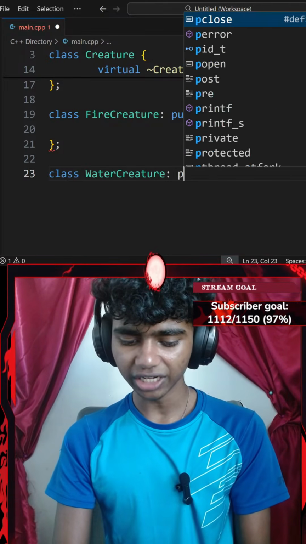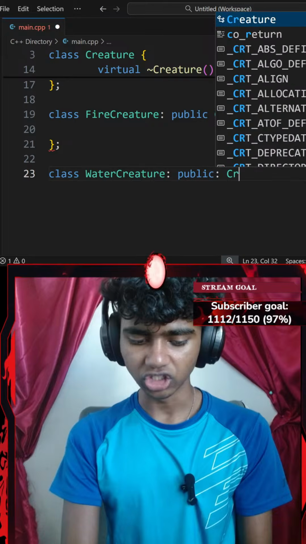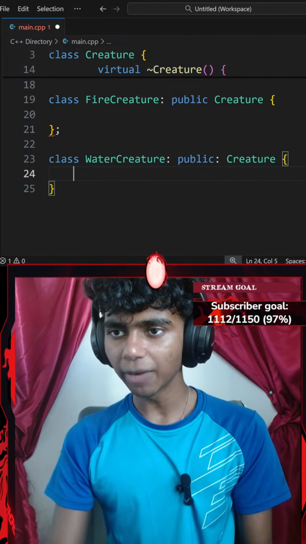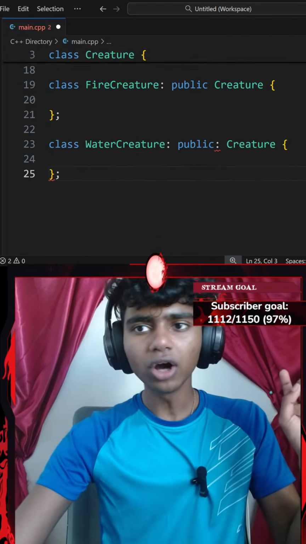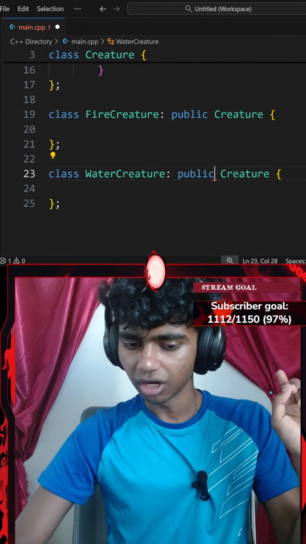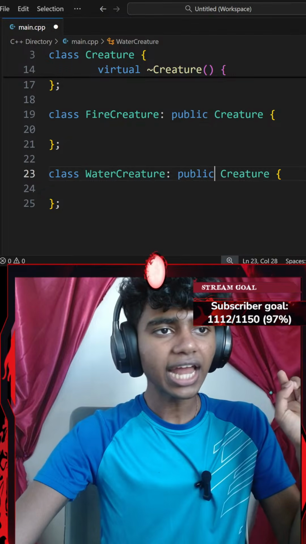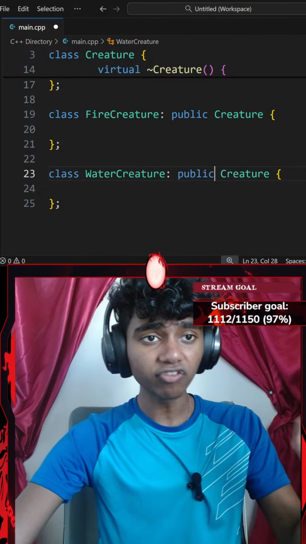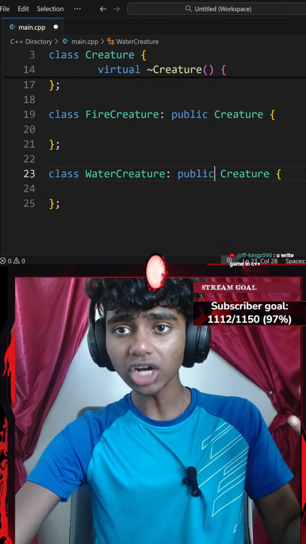Okay, that does inherit all the public content from my creature class as well. And then a latter pair of curly braces. Okay, now let's scroll all the way up. Did I spell my creature wrong? Oh, I should remove the colon. Okay, now inside of my class, both must have constructors calling the base class constructor.